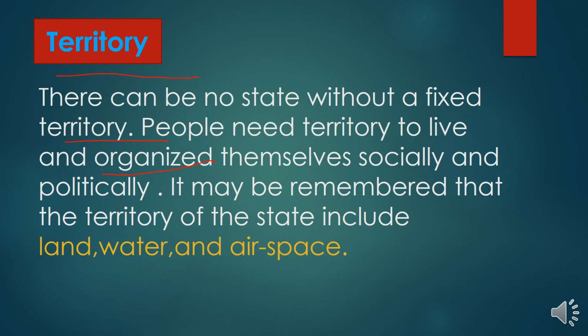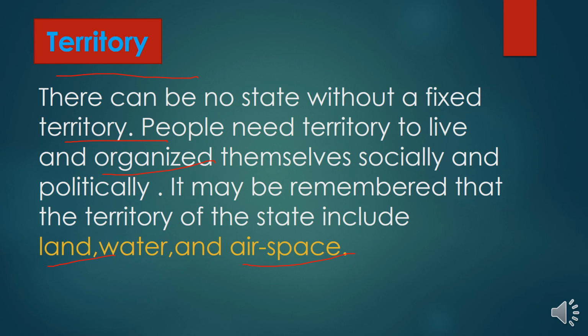It may be remembered that the territory of the state includes land, water, and airspace. So without territory, no state can exist, right? There should be a fixed territory for a state because people need territory to live and organize themselves socially and politically, to live with peace and prosperity.